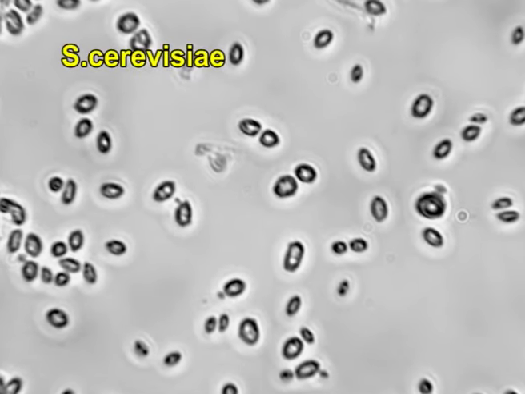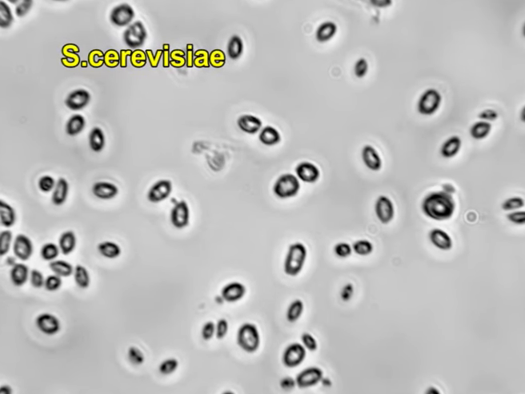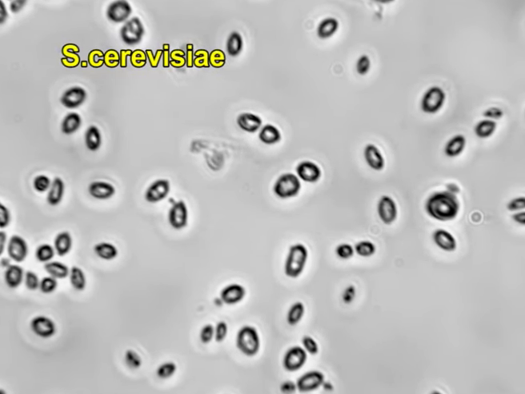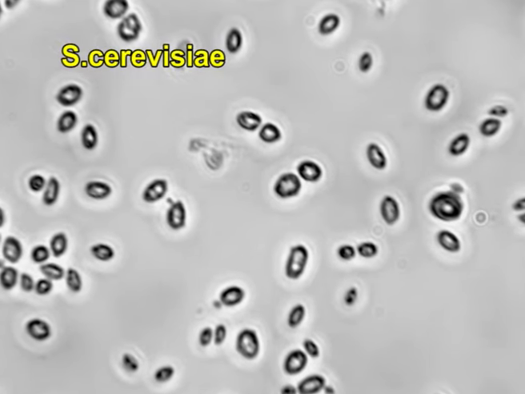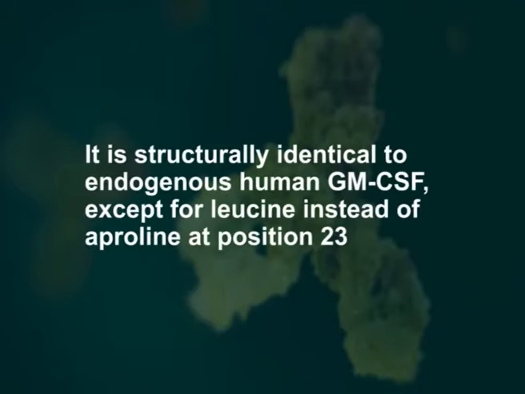Sargramostim, produced using S. cerevisiae containing 126 amino acids, is used to treat and prevent neutropenia in patients receiving myelosuppressive cancer therapy. It is structurally identical to endogenous human granulocyte macrophage colony stimulating factor, that is GM-CSF, except for leucine instead of proline at position 23.